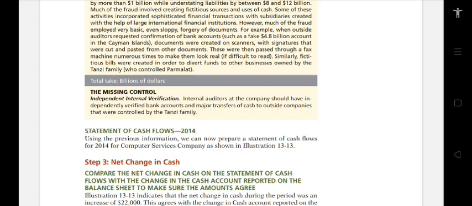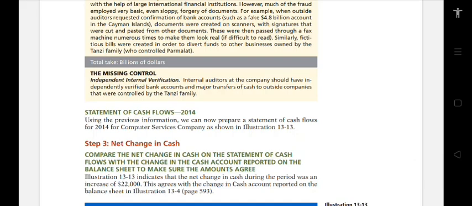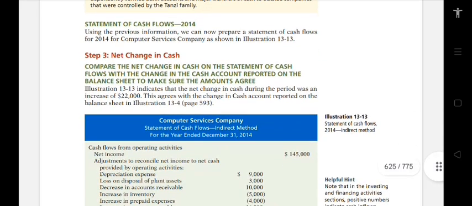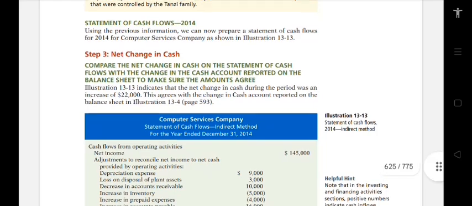For example, when the outside auditor requested confirmation of bank accounts, a fake $4.8 billion account was created, and the documents were cut and pasted from other documents. These were passed through a fax machine numerous times to make them look real, if difficult to read. Similarly, fake bills were created in order to divert funds to other businesses owned by the Tanzi family, who controlled Parmalat. So these are the steps on how you solve this.